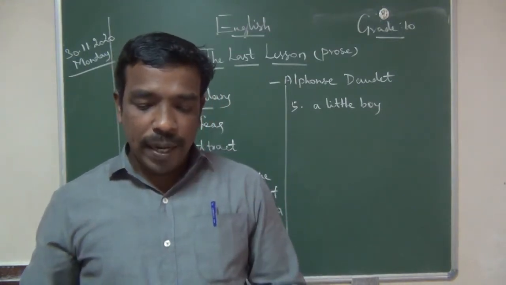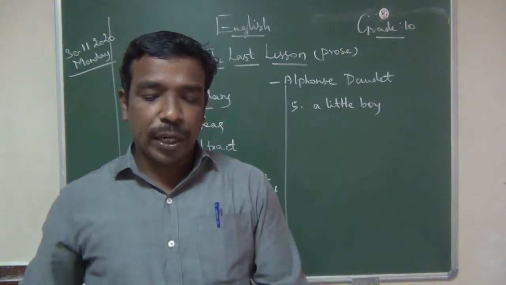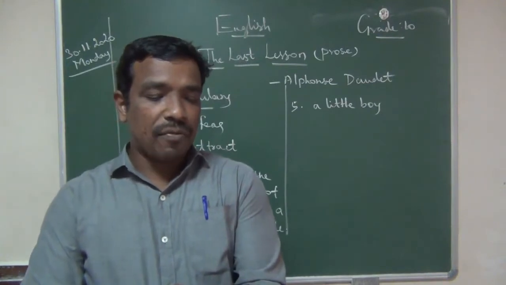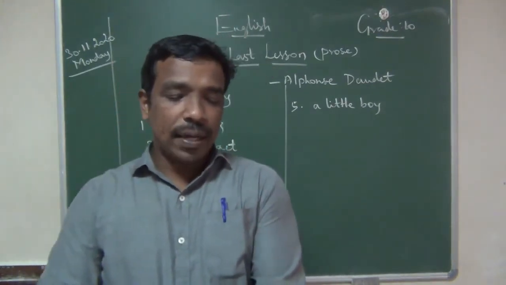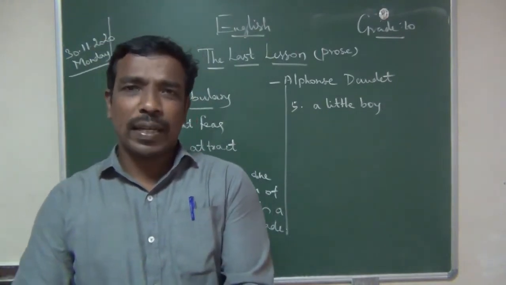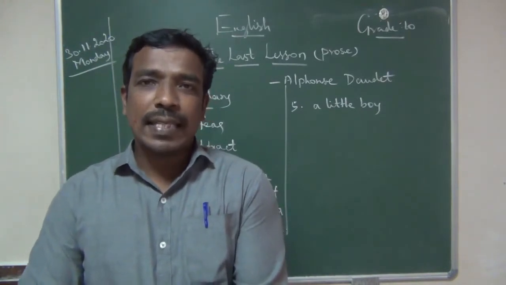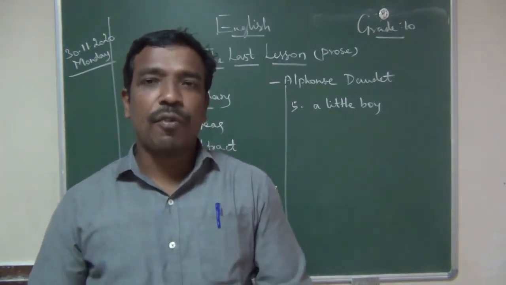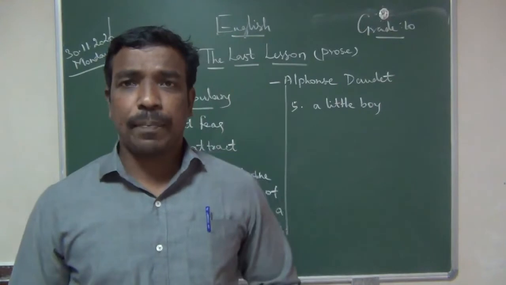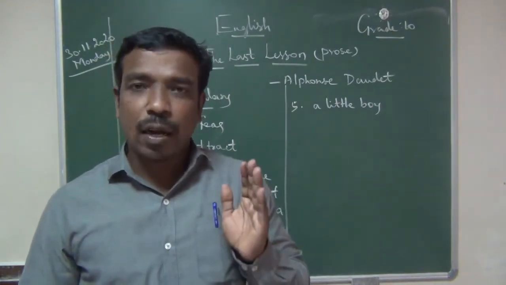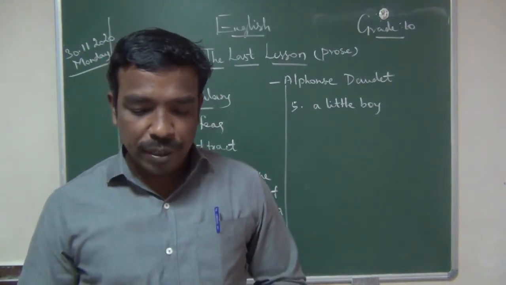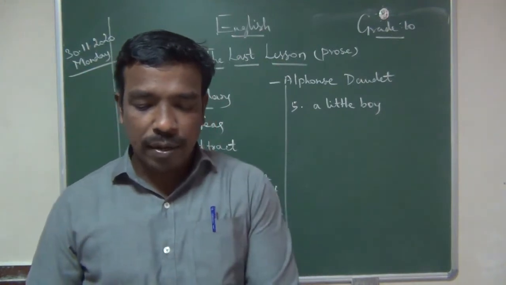Then the opening and closing of desks, lessons repeated in unison. Unison means, see the glossary, simultaneous utterance of words. What is simultaneous? Happening at the same time. Children repeat after the teacher who is taking the class. That is in unison. We could hear all those things repeated in unison, very loud, with our hands over our ears to understand better, and the teacher's great ruler rapping on the table.